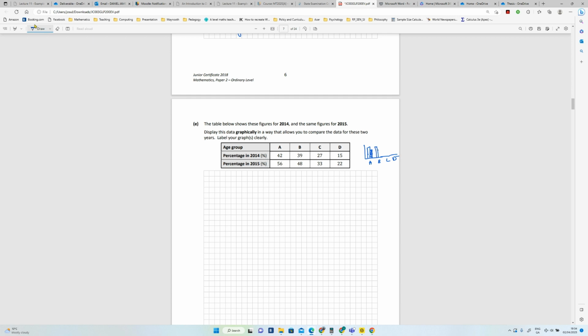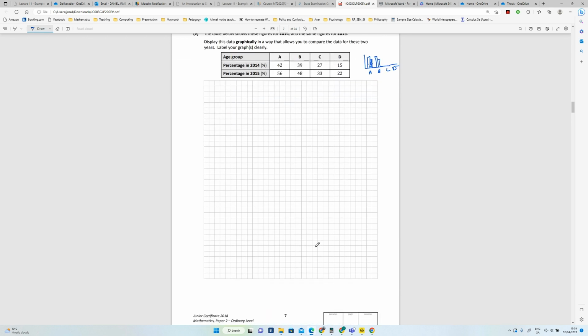So that's what we'll be looking for here. Now, I won't be able to draw this accurately with the tablet that I'm using here, but what I would go for is that kind of bar chart. The lines will be all over the place, so you should use a ruler for this.